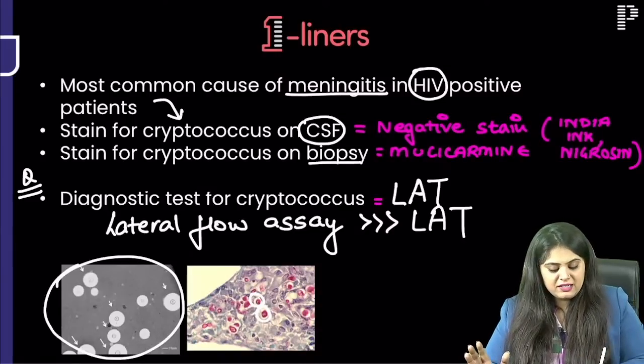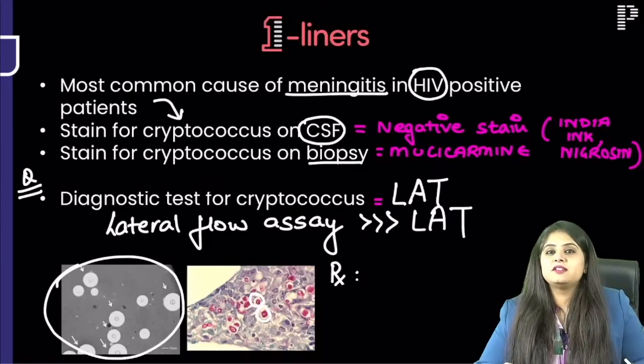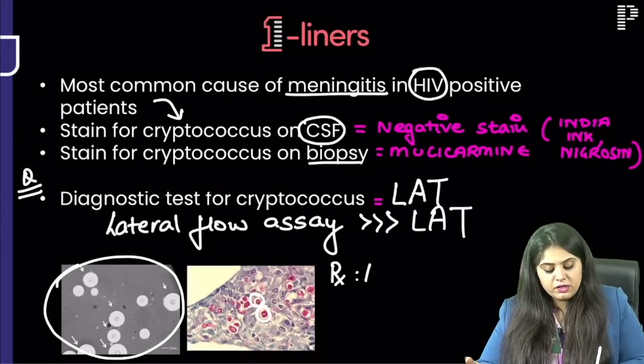Okay, I have not added the treatment because this came in the last to last FMGE exam, but you must have read it. What is the treatment of cryptococcal meningitis? It is liposomal amphotericin B plus flucytosine.